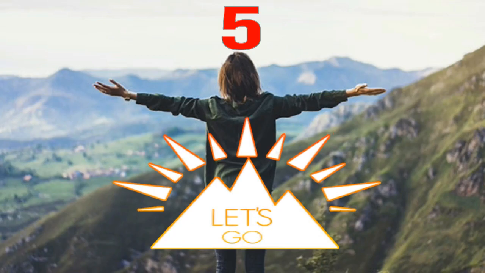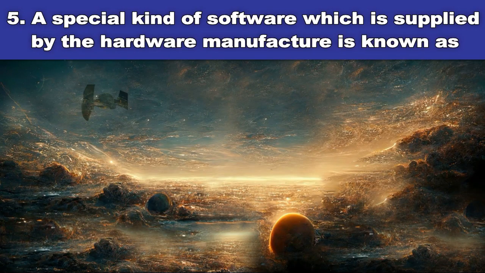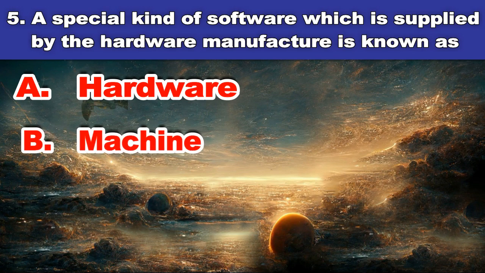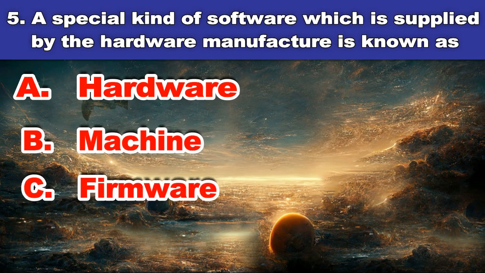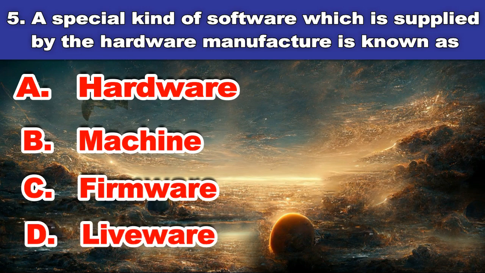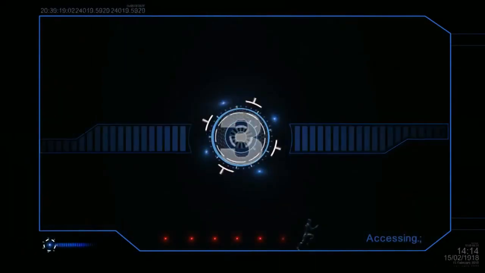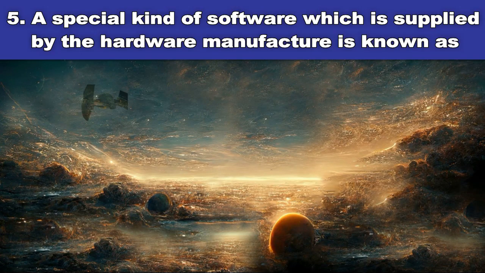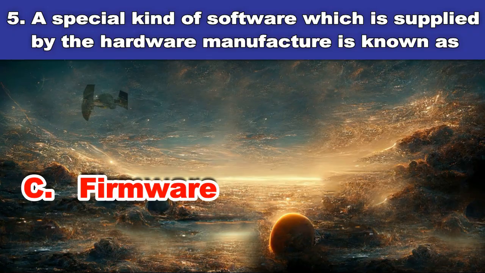Fifth question. A special kind of software which is supplied by the hardware manufacturer is known as A. Hardware. B. Machine. C. Firmware. D. Liveware. And the answer is firmware.